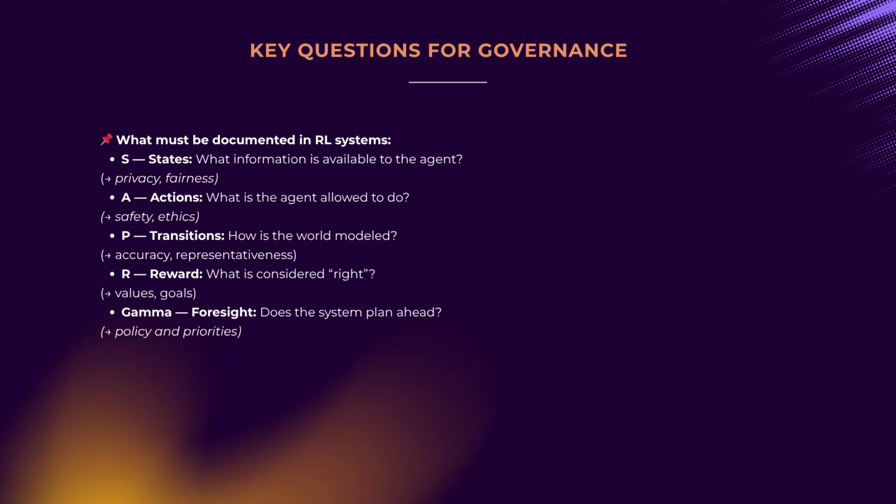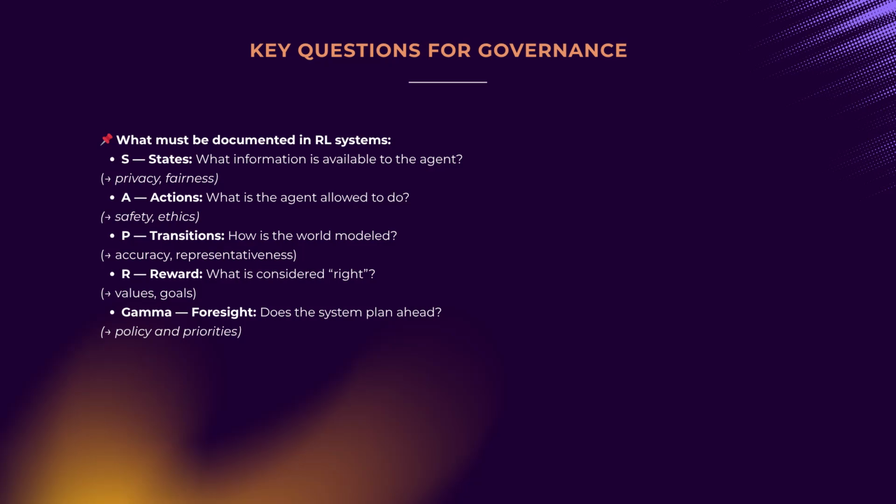Transition probabilities. Describe the methods used to model the environment and the data sources for estimating probabilities. Document assumptions, model limitations, and validation procedures. This underpins evaluations of system accuracy and representativeness. Reward function. Provide a detailed rationale for chosen metrics and weightings. Document stakeholder consultations and any anticipated side effects.